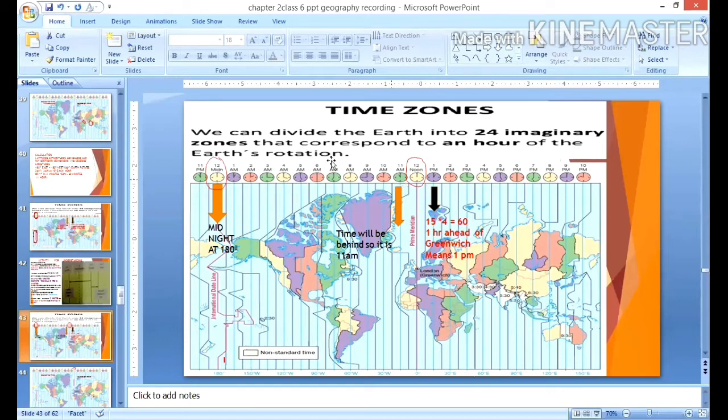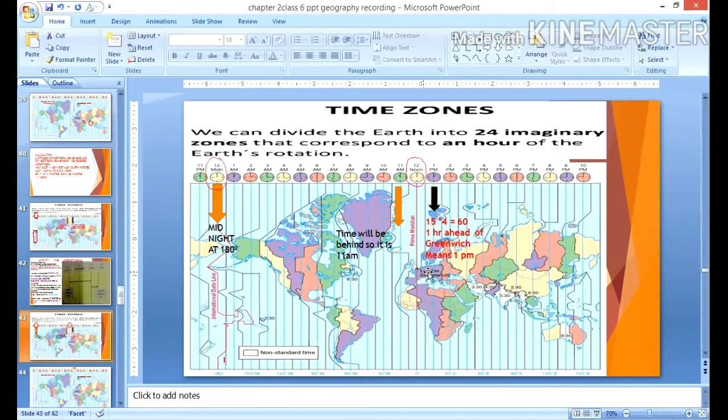Now, similarly, what will it be at 180 degrees? At 180 degrees, it will be midnight. You can see here, it will be midnight at 180 degrees. So 12 noon at the prime meridian we have midday or noon, and at 12 o'clock at 180 degrees we have midnight.